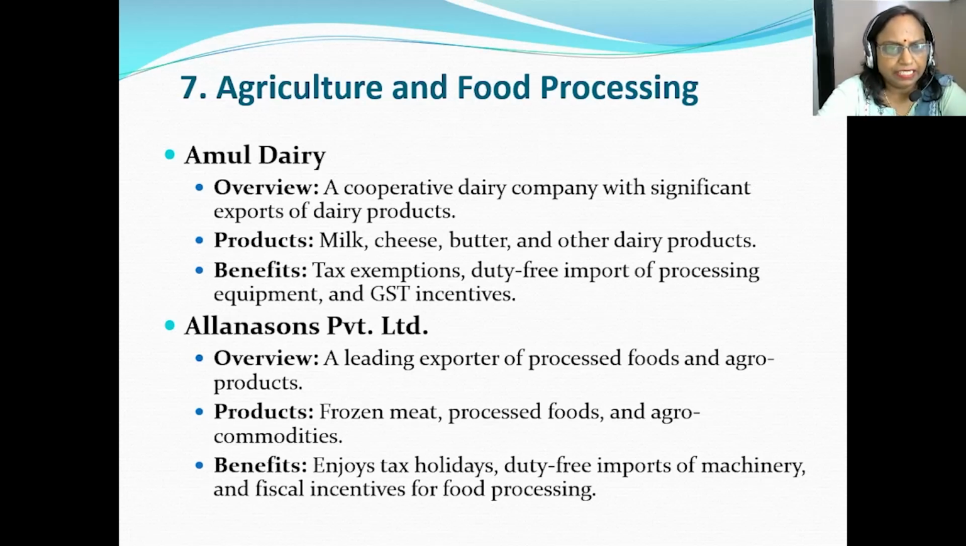The another company, Alanasons Private Limited, is a leading exporter of frozen foods and agro products. So it deals in frozen meat and processed foods as well as agro commodities. The major benefits enjoyed include the tax holidays, duty-free imports of machinery, and fiscal incentives for food processing.